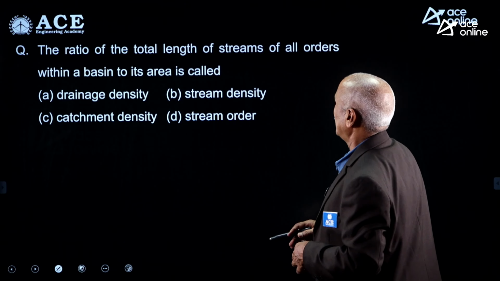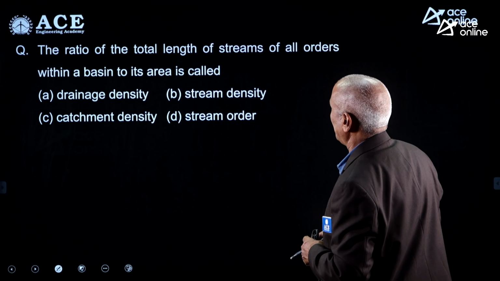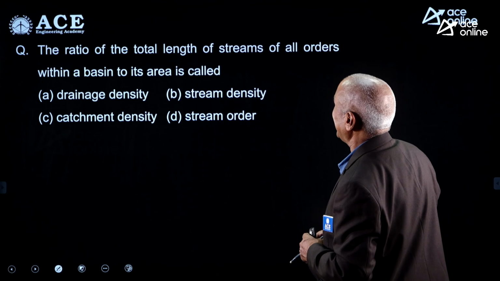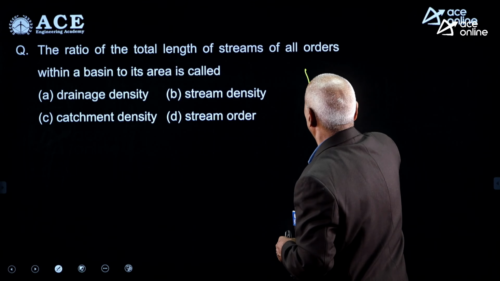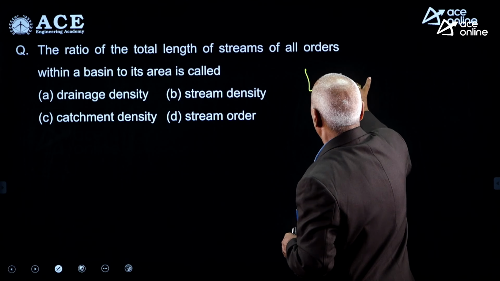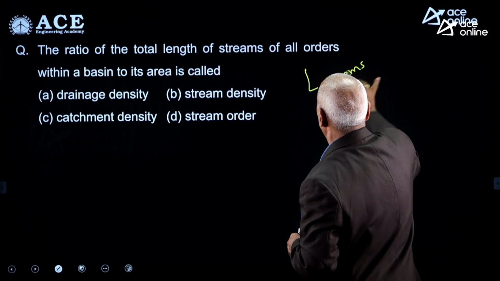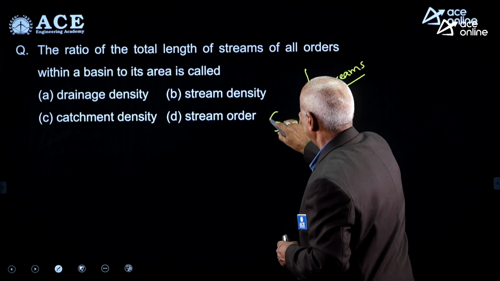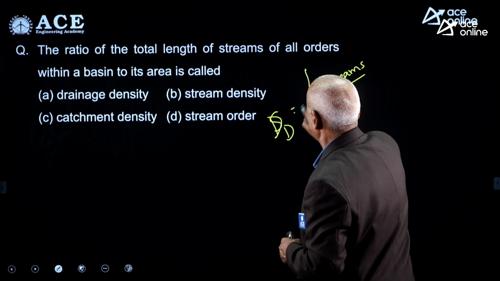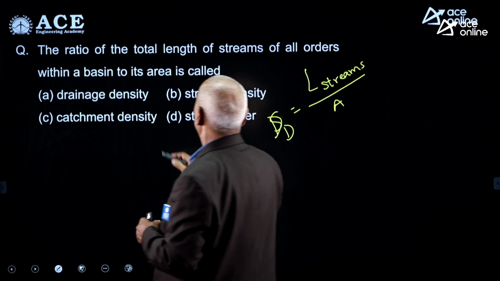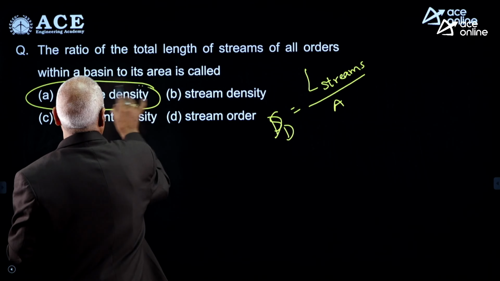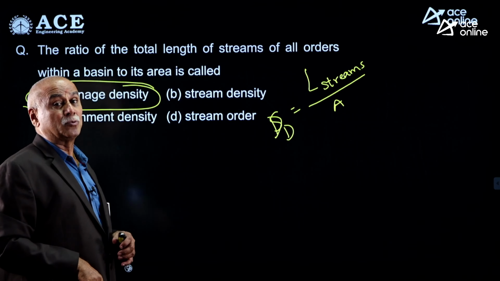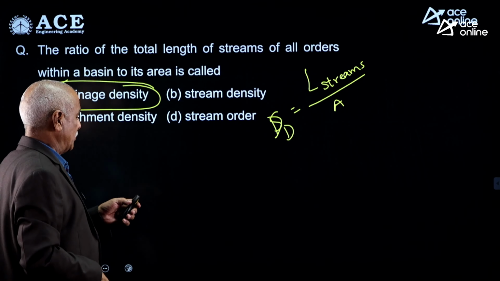The ratio of total length of the streams of all orders within a basin to its area. Total length of the streams of all orders by catchment area, that is called drainage density. DD is the symbol. Drainage density is the formula for total length of the streams per unit area of the catchment.